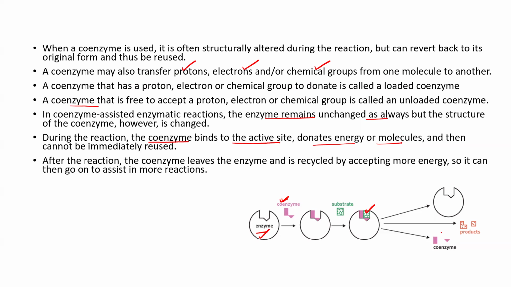Then what will happen? After the reaction, the coenzyme will leave the enzyme and it will be recycled by accepting energy so that it can help in another reaction, because a coenzyme cannot be immediately reused. Is it clear? See the structure of this coenzyme, and after the work is over, the structure has changed. So a coenzyme cannot be immediately used. They have to go for recycling by accepting energy, and then they can help in further reactions.